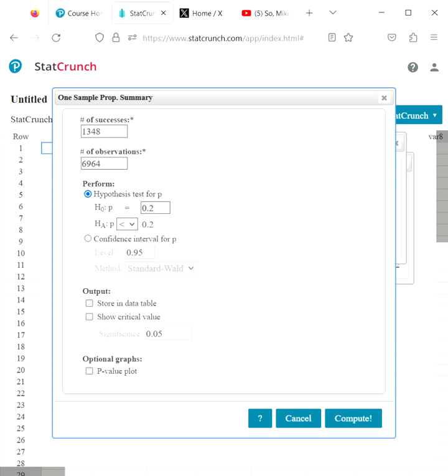Because if it's not 0.2, because right here it says 20%, if it's like a 50%, a 0.5, or 0.8 or 0.6 or 0.7 or something, then it's not the right one. Always look for the 0.2, 0.5, or what have you. Whatever is right here, look for it down here. Now hit compute.